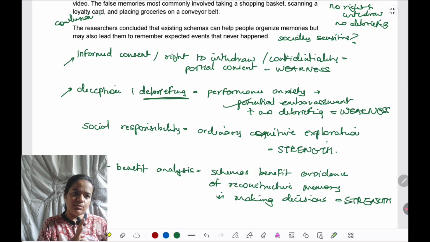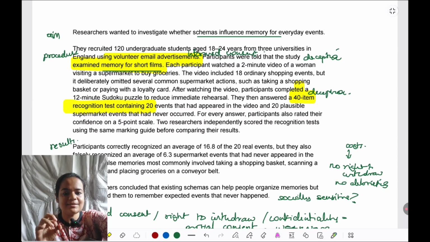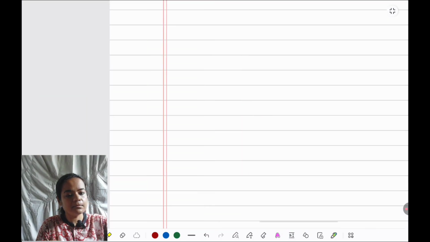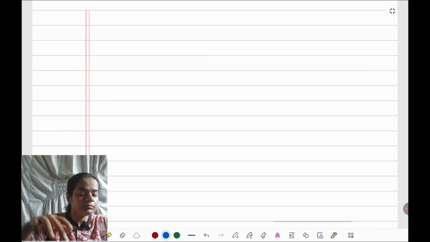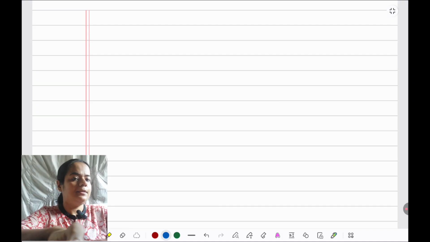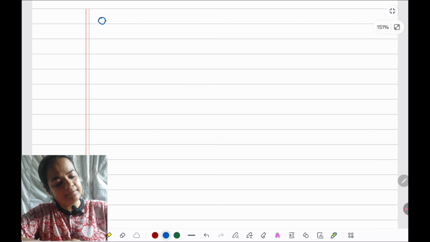So this is the outline, and before this I have shown you the annotation. Now the last step, as always, that we are going to do, which is expanding on one point, practicing one point thoroughly for the answer. Okay, so the first point that I had taken, informed consent and all, that I will expand upon. One strength. I'm sorry, one weakness.